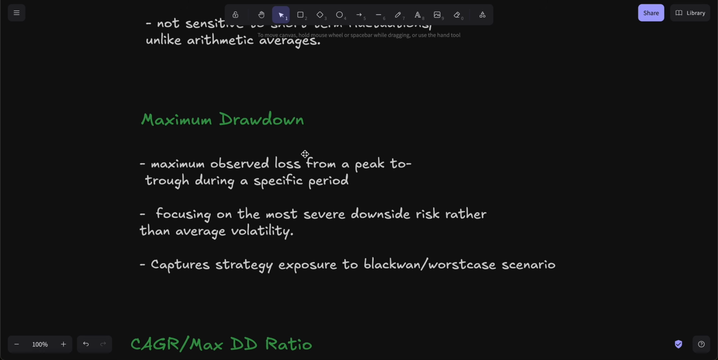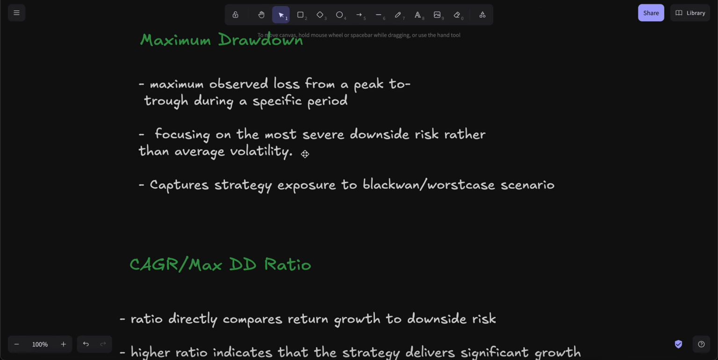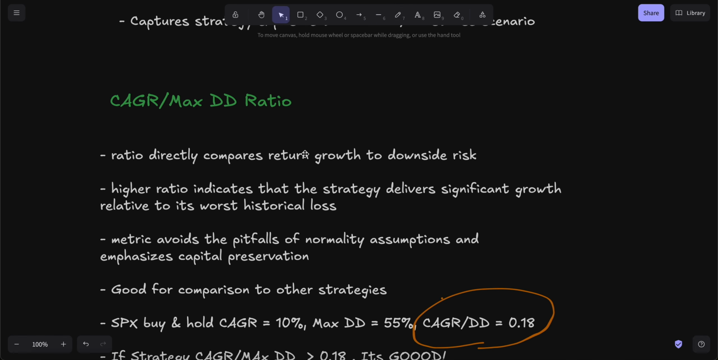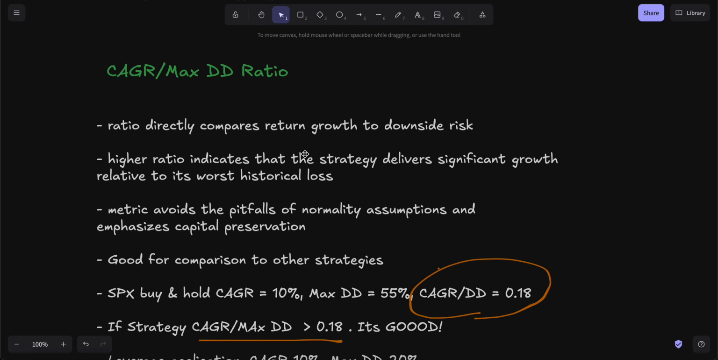So can it handle that stress test? That CAGR to maximum drawdown ratio helps us identify it. This ratio directly compares return growth to downside risk. A higher ratio indicates that the strategy delivers significant growth relative to its worst historical loss, and it avoids all the normal pitfalls of normality assumptions that we have in the Sharpe ratio. It also emphasizes capital preservation because we're looking at the worst case scenario as well.